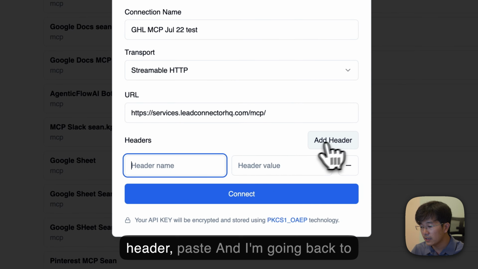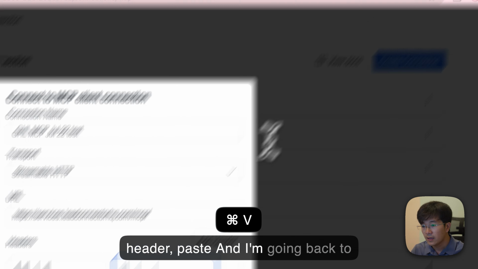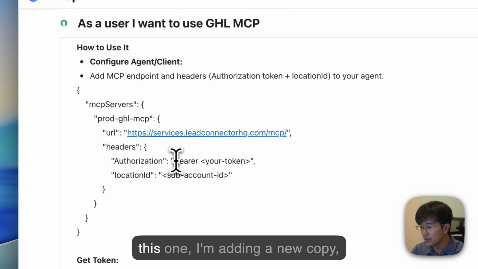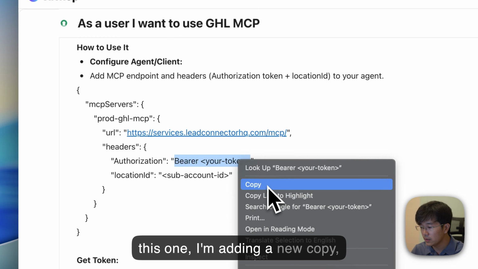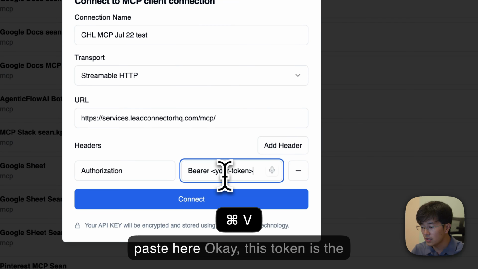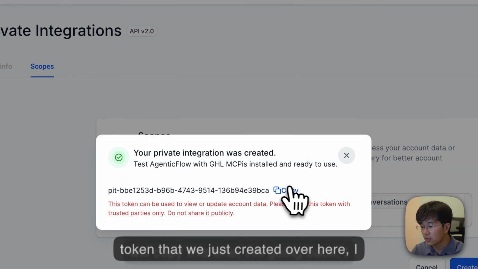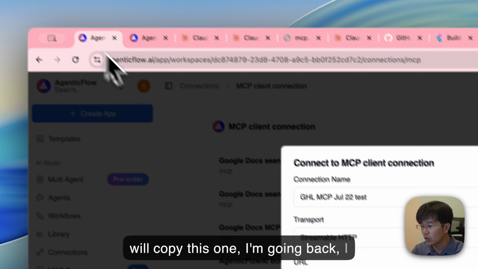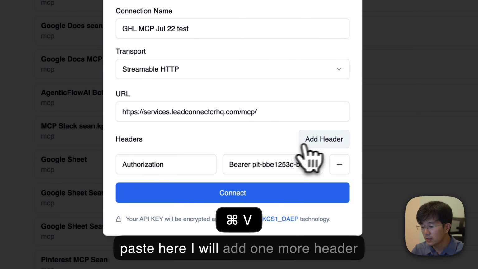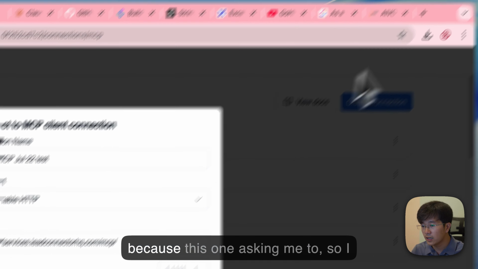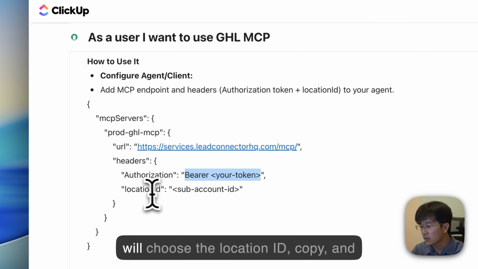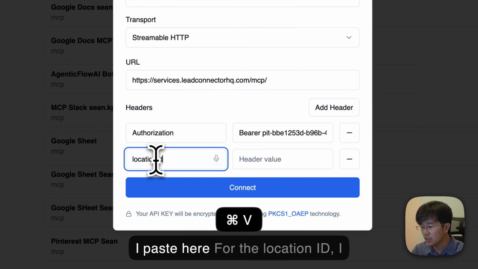I'm going to add a new header, paste, and I'm going back to this one. I'm adding a new copy, paste here. Okay, this token is the token that we just created over here. I will copy this one. I'm going back. I paste here. I will add one more header because this one is asking me for two. So I will choose the location ID, copy, and I paste here.